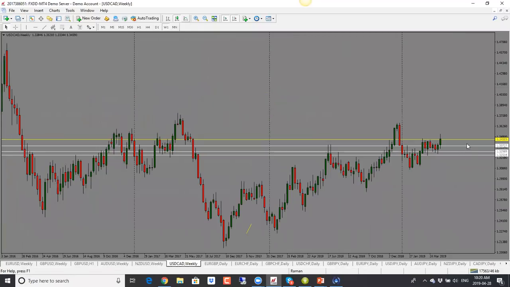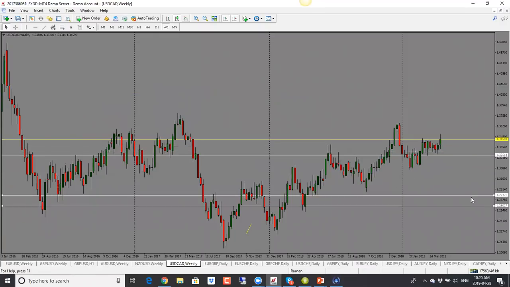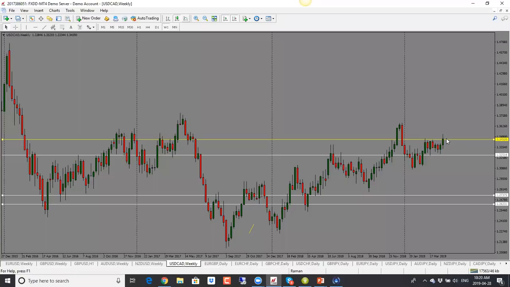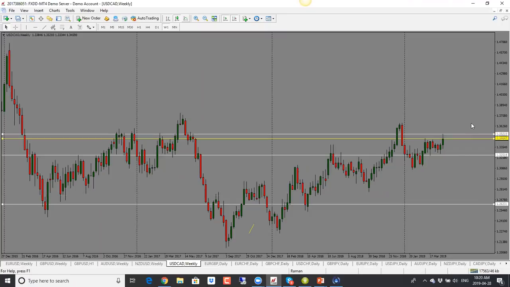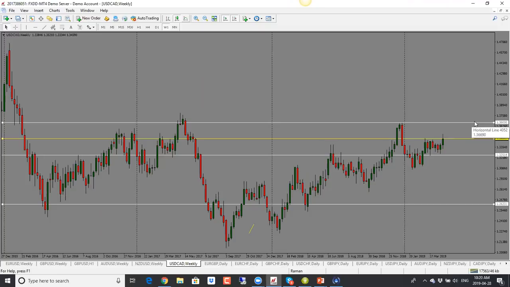Dollar CAD here, this one has been the opposite. It has gone up, but as we can see, price has been in this range for some time. So now it's just at that point where it's pushing through the top of the range. It is kind of poised to do that. And as such, the bias is to the upside here. Next target is a 1.3650 level here.